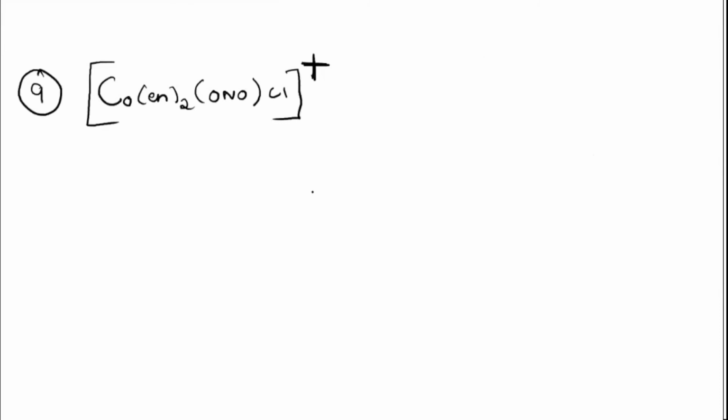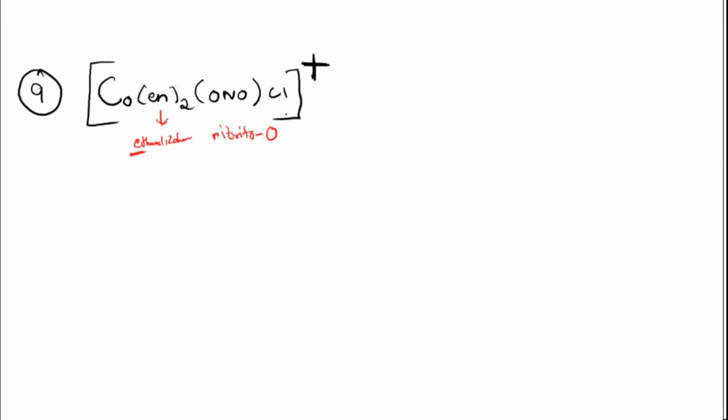In that case, what will you do with the name? See how the name will go. If you want, you can answer, or else I will give you the answer. You can see here, this is ethane 1,2 diamine. So E is the starting letter. ONO means which one? ONO, what will be the name, students? O is the linkage. Very good, correct. Nitrito O.